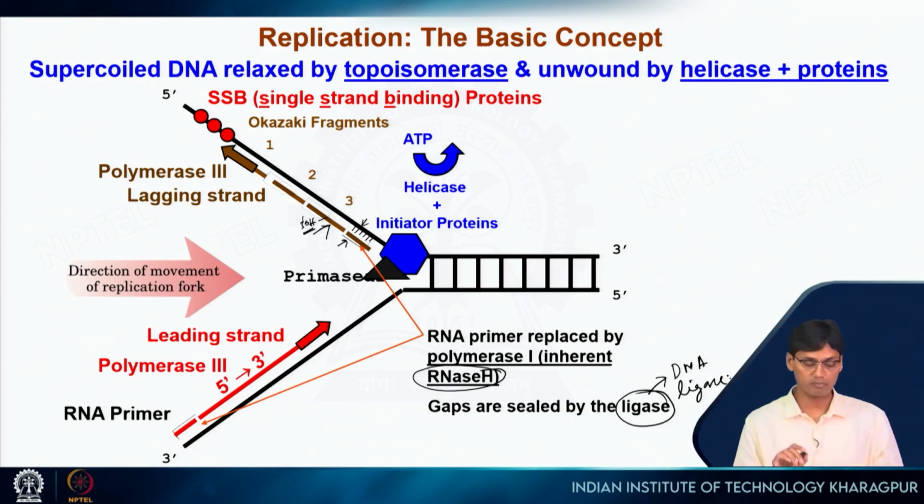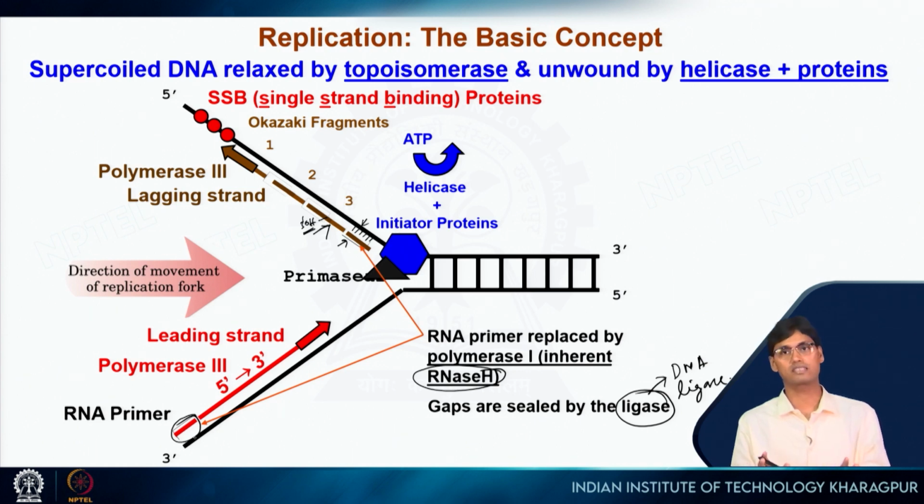But there is some problem: how will this part of the DNA be synthesized when we remove the RNA from this end, because again the 5 prime, 3 prime directional issue is there. This is particularly a big problem for eukaryotic replication, because the eukaryotic DNA is linear. In case of circular DNA, it is not a problem.